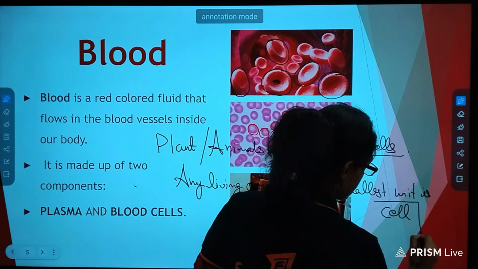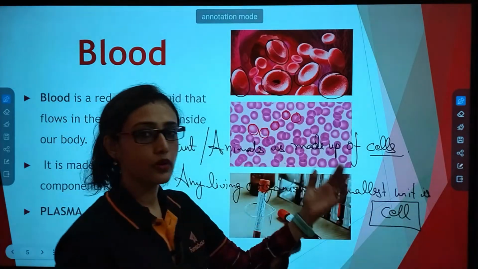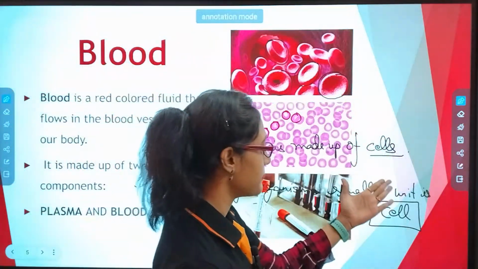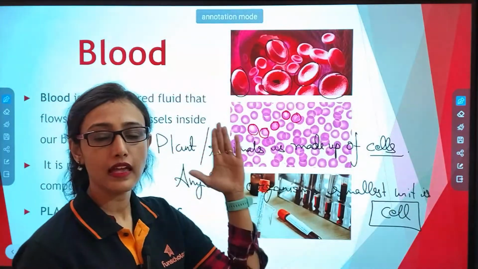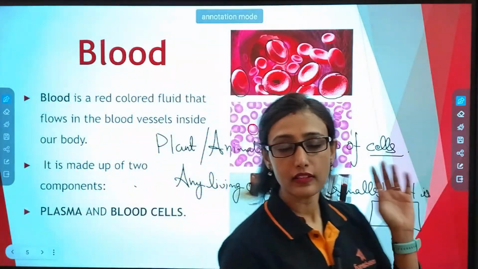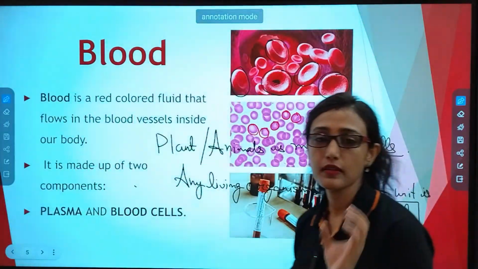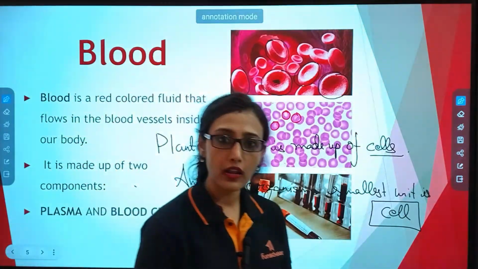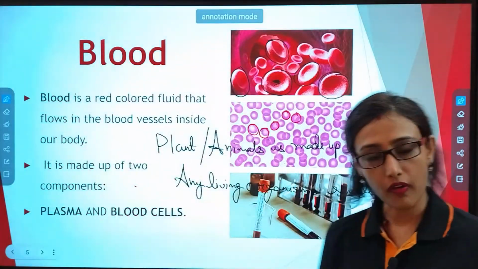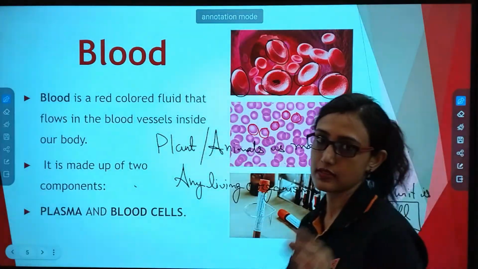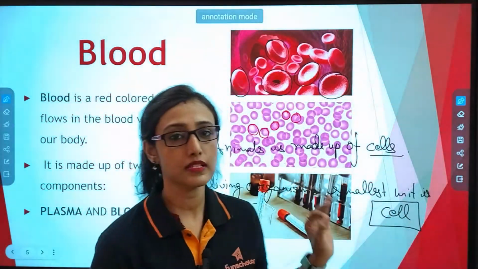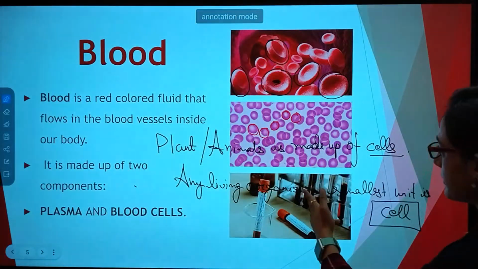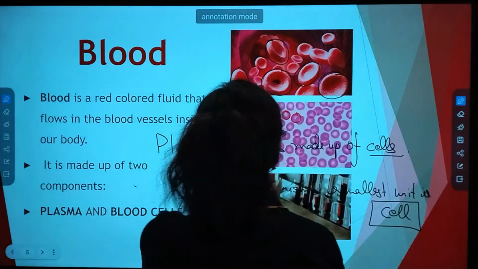You will learn about cells in your higher classes, but for now just remember that every living organism is made up of cells. Cell is the smallest unit of any living organism, even microorganisms like virus, bacteria. Now similarly the blood is made up of cells.